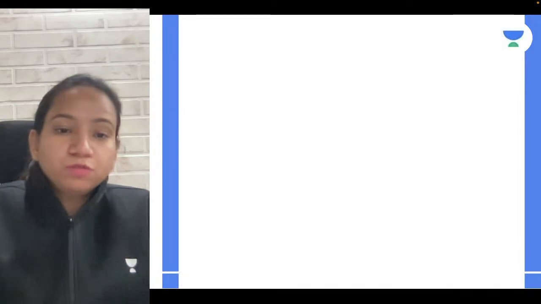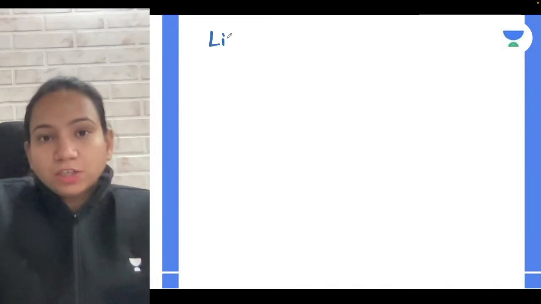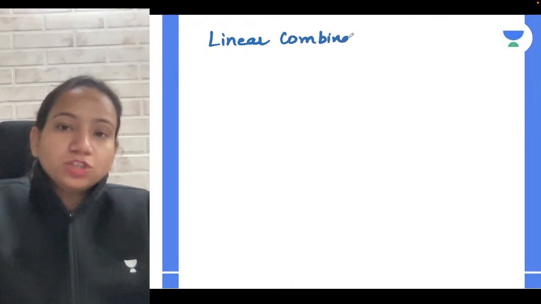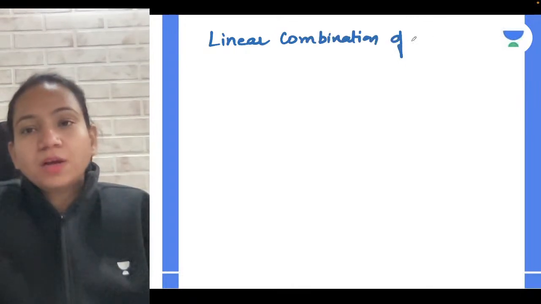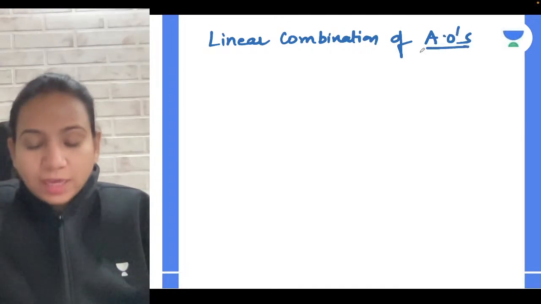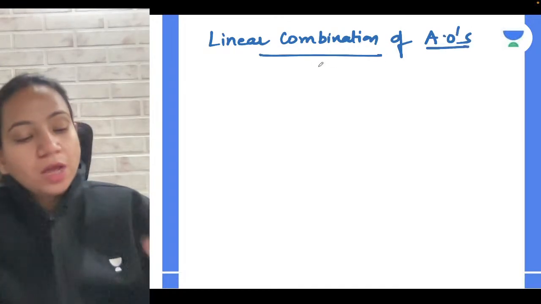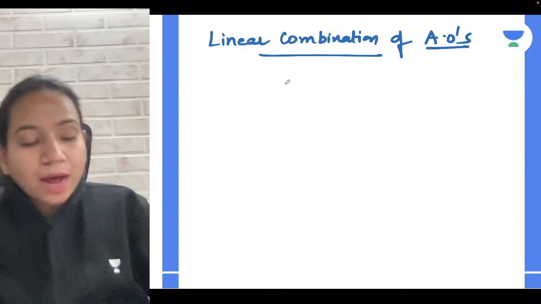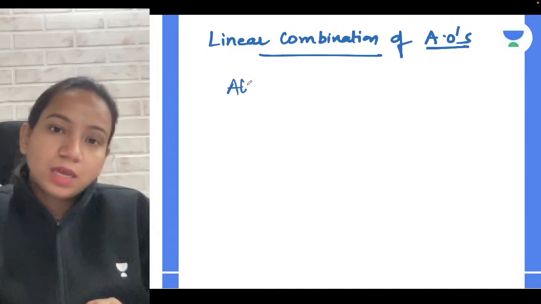So before continuing with the features, we'll quickly discuss the linear combination of atomic orbitals, like how they combine together. So remember that your atomic orbitals can combine. Yes, how they can combine.